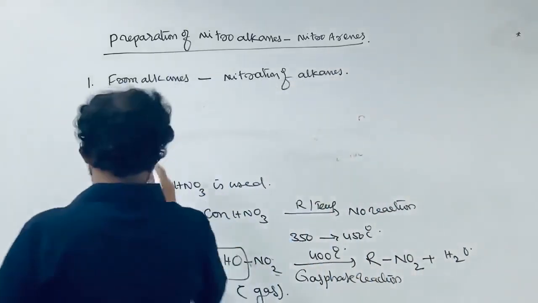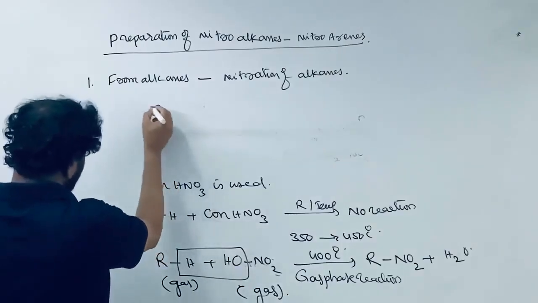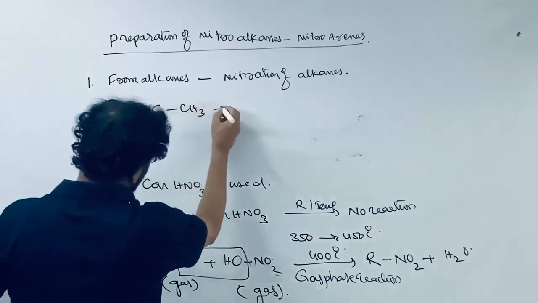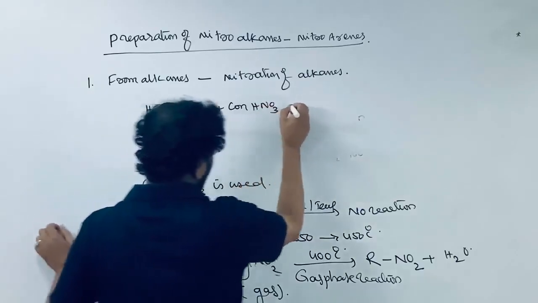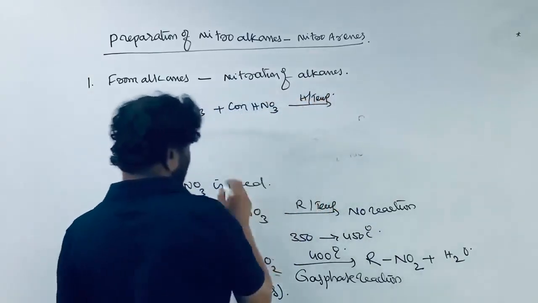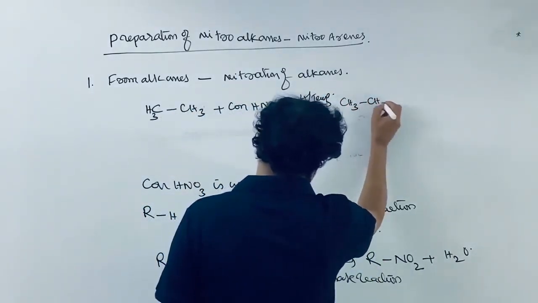Let us see. Methane resists taking part in this reaction, and the yield is very small. If you take ethane with concentrated HNO3 at high temperature, 400 degrees Celsius, nitroethane is formed.